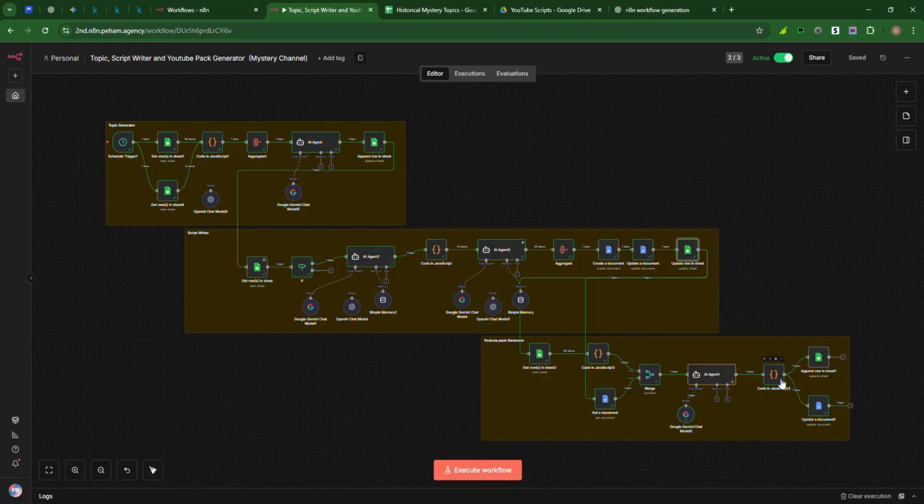And afterwards I'm extracting that whole data using a code node, and appending that data into Google Sheets and even the document which was created here in this node. So this is the automation.